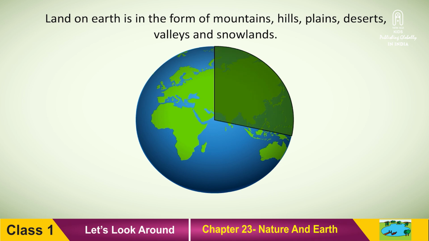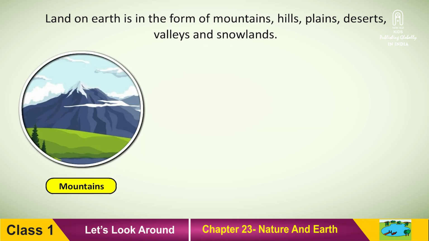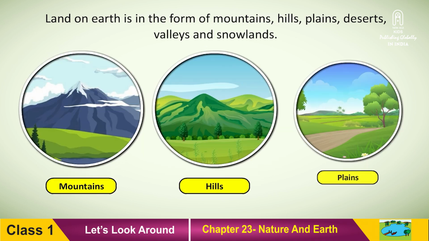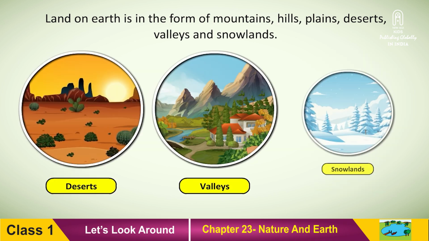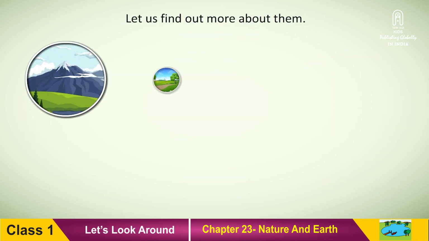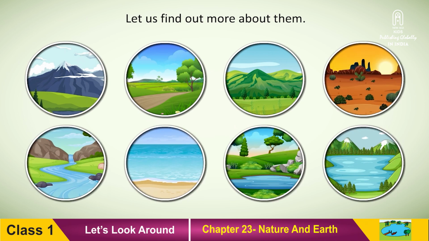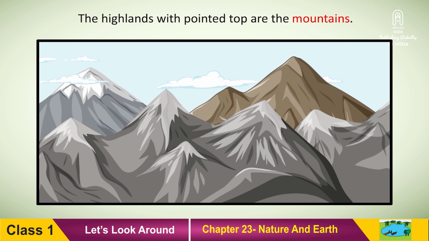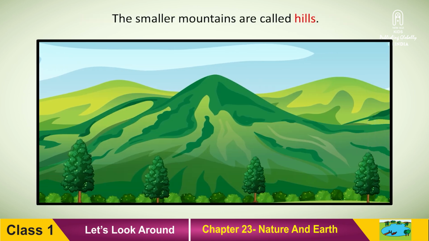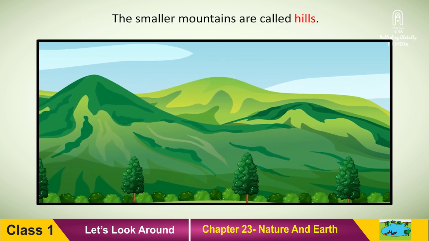Land on Earth is in the form of mountains, hills, plains, deserts, valleys and snowlands. Let us find out more about them. The highlands with pointed tops are the mountains. The smaller mountains are called hills.